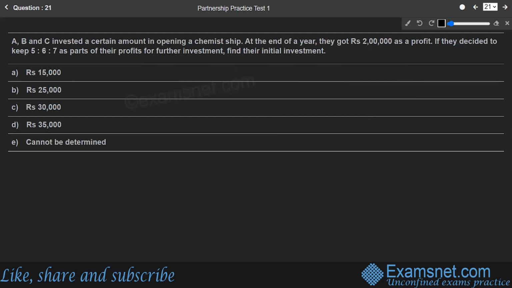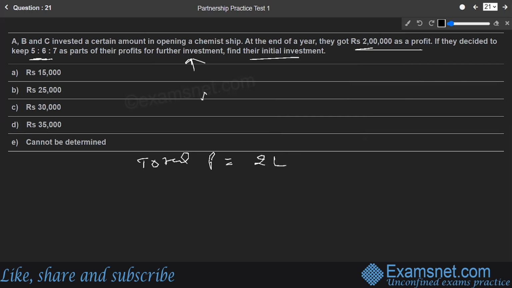Next, ABC invested a certain amount in opening a chemist shop. At the end of a year, they got rupees 2 lakh as profit. If they decided to keep 5, 6, 7 as part of their profits for further investment, find their initial investment. So this is what we are supposed to know. As they say, they have invested a certain amount in opening a company. At the end of the year, their total profit has been given, that is 2 lakh rupees.